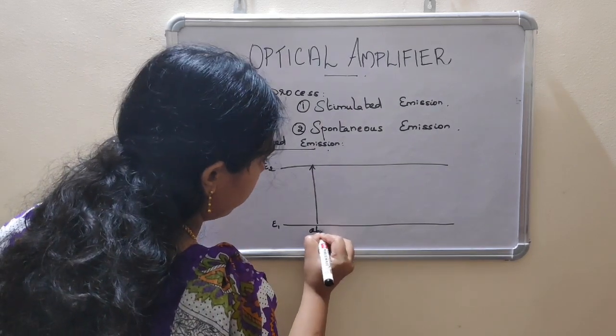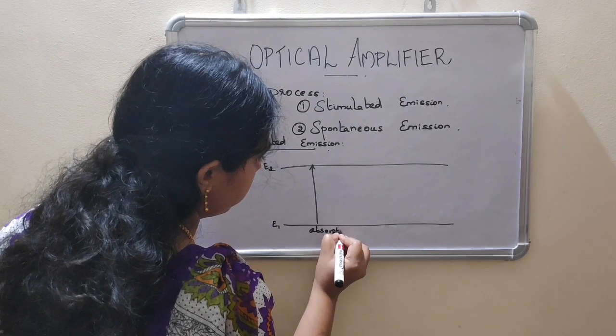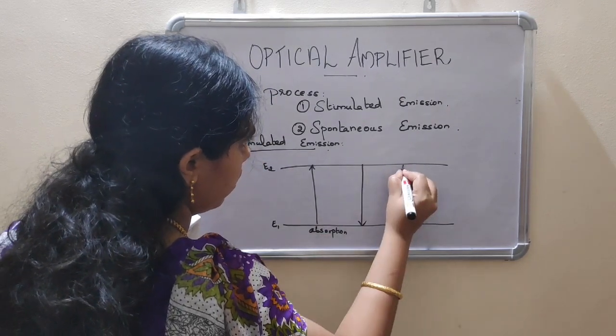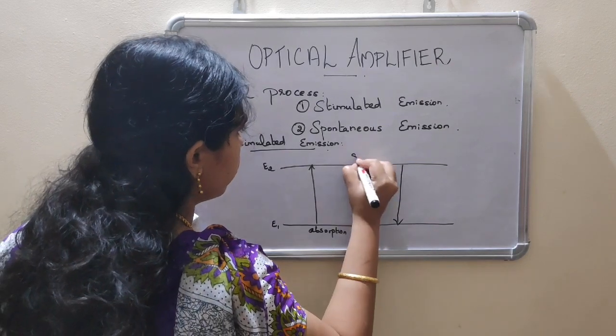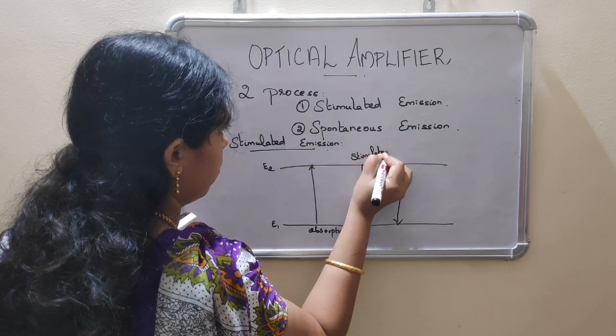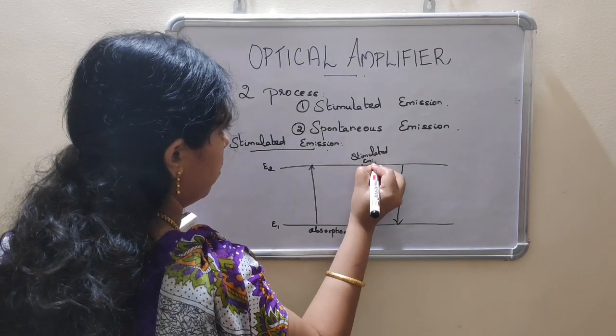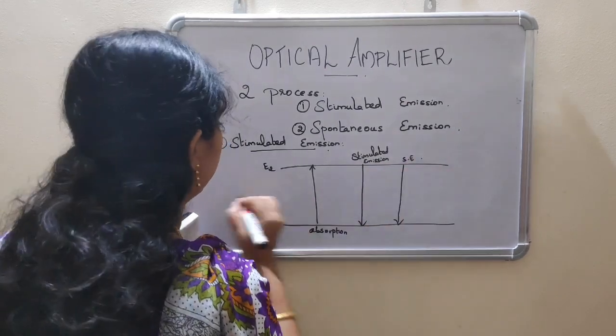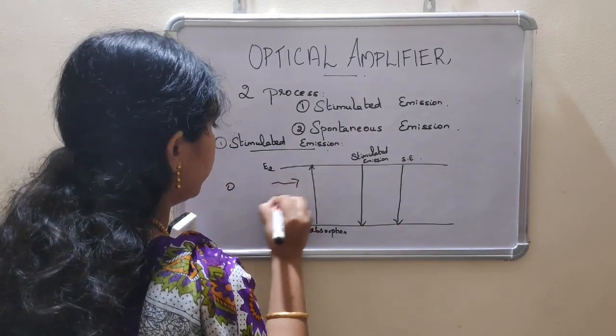This is absorption, and from there to here means stimulated emission. This is also stimulated emission. These are optical signals.